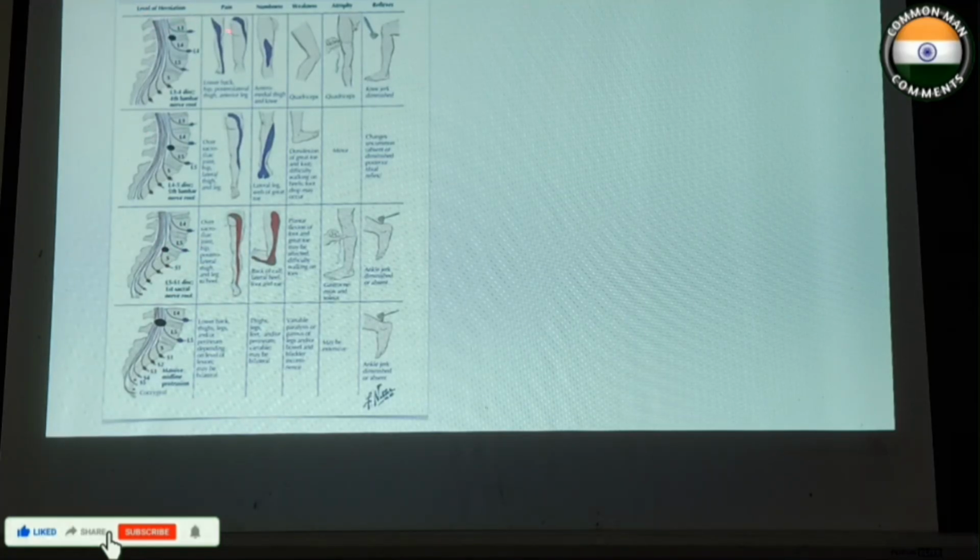L4 supplies the anterior and medial aspect of the thigh and leg, down to the medial border of the great toe. L5 supplies the lateral leg and the first and second toes. S1 supplies the posterior and lateral border of the leg. These are the sensory areas we need to check for these nerve roots. If there is any weakness, we check for L4 quadriceps muscle wasting, and for S1 gastrocnemius wasting. Then for reflexes, we check knee jerk for L4 and ankle jerk for S1.